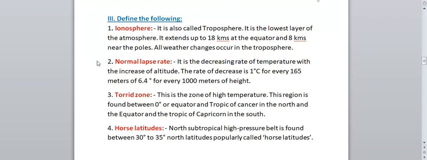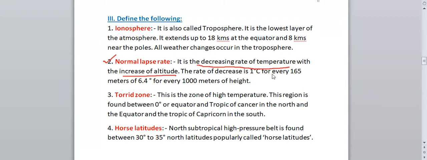Next we have normal lapse rate. So what is normal lapse rate? It is the decreasing rate of temperature with the increase of altitude. Altitude means height. When the height increases, the temperature will decrease. So it is a decreasing rate of temperature with increase of altitude.